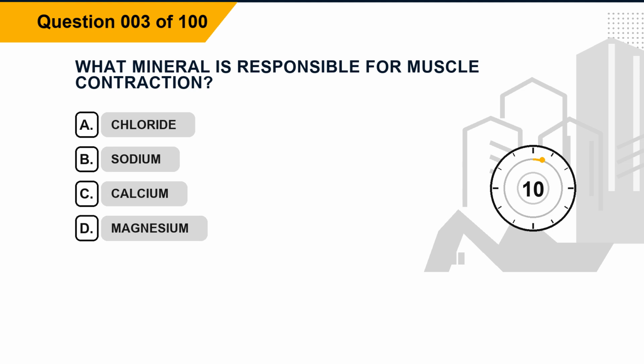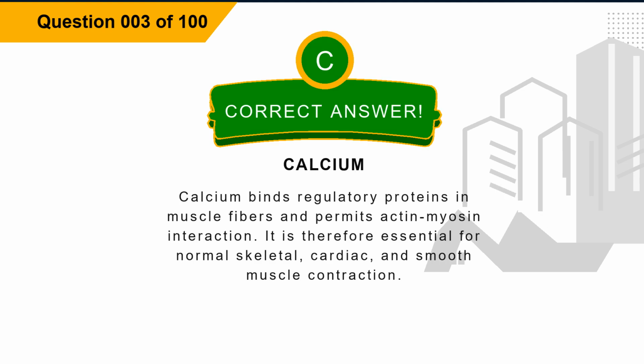Question 3. What mineral is responsible for muscle contraction? Option A, chloride. Option B, sodium. Option C, calcium. Option D, magnesium. The correct answer is option C, calcium. Explanation. Calcium binds regulatory proteins in muscle fibers and permits actin-myosin interaction. It is therefore essential for normal skeletal, cardiac, and smooth muscle contraction.